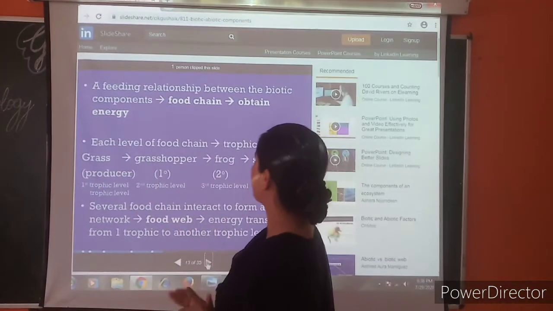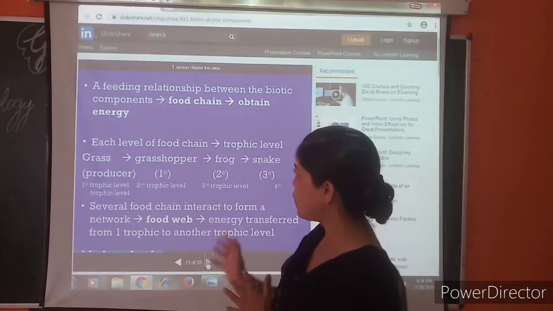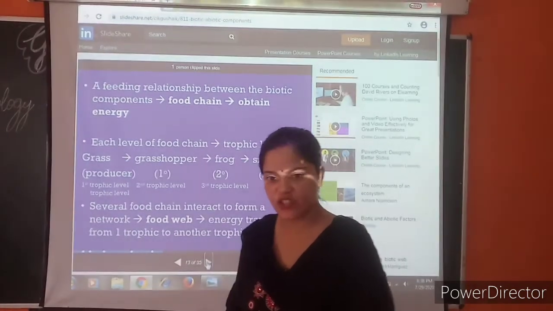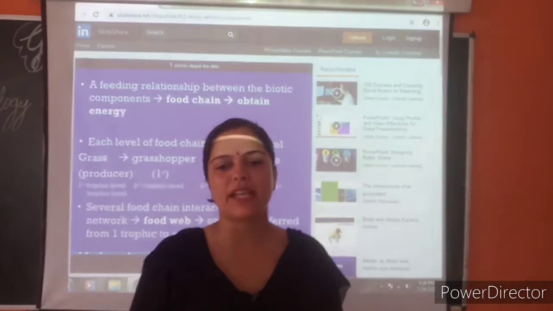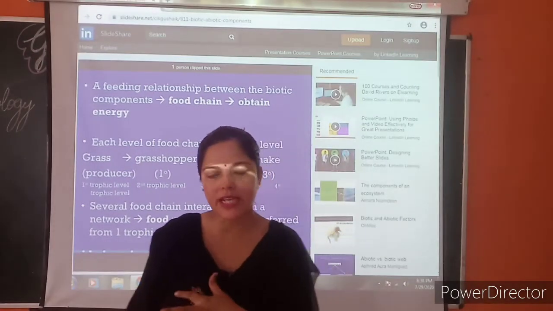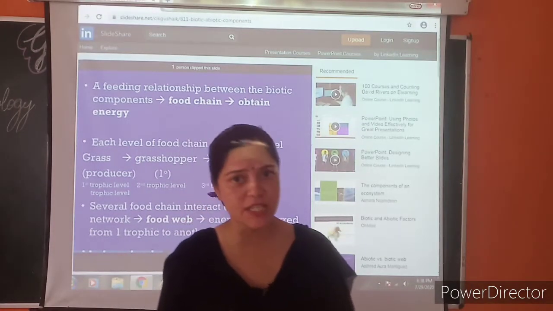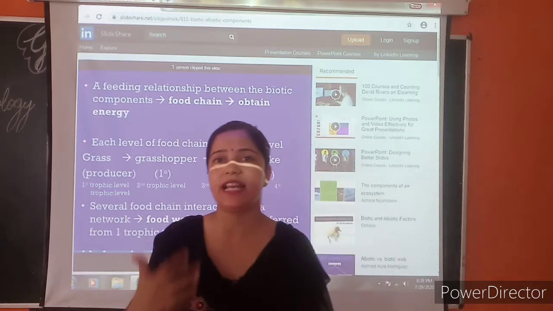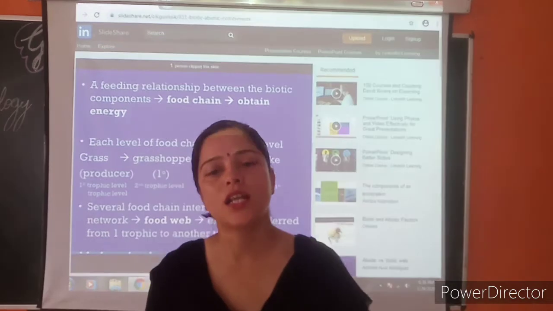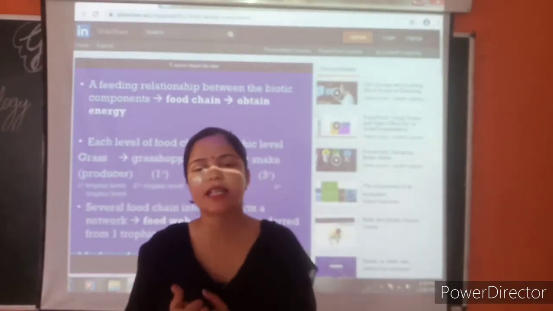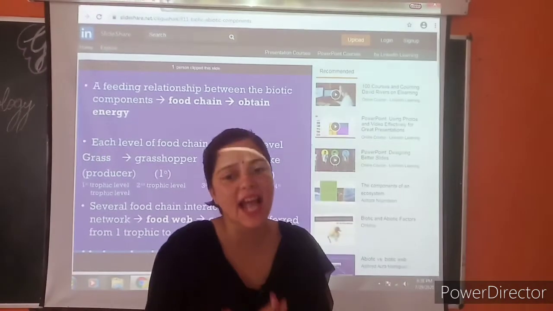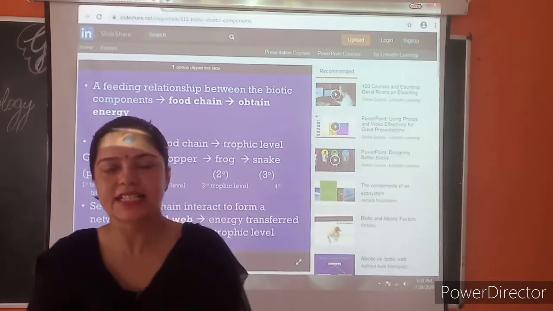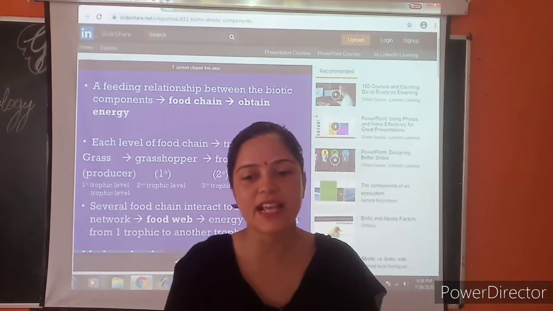A feeding relationship between the biotic components is a food chain, through which they obtain energy. And as I told you, we will start with the topic interaction between biotic and abiotic components, meaning the interaction between the living and non-living components. The various biotic and abiotic components interact with each other. There is a system of give and take between them.